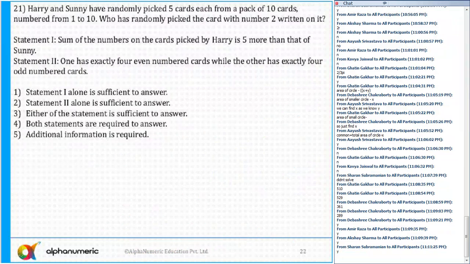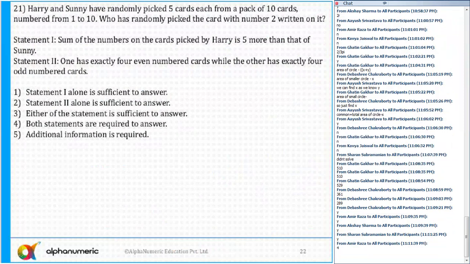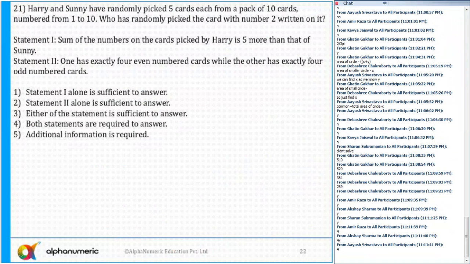Question number 21. How many of you have solved this question? Okay, what is the correct answer? The correct answer is both statements are required to answer. That is option number 4. Okay, both statements are required here. Okay. Now just see here.